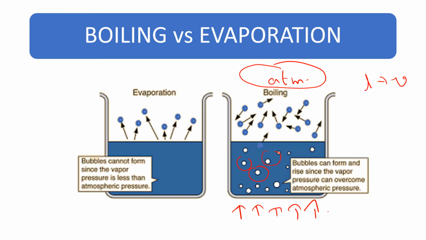But evaporation is a surface phenomenon. It occurs continuously. So that means some liquid is getting converted to vapor and some vapor is converted to liquid. And the pressure exerted by this vapor is called vapor pressure. We have seen that earlier. And in evaporation, bubbles cannot form since the vapor pressure is less than the atmospheric pressure.